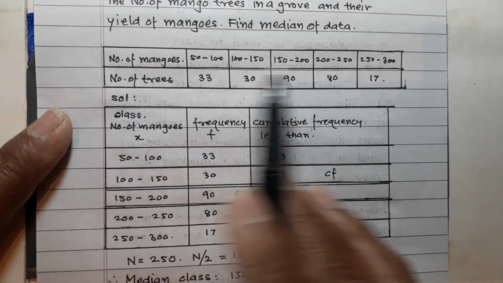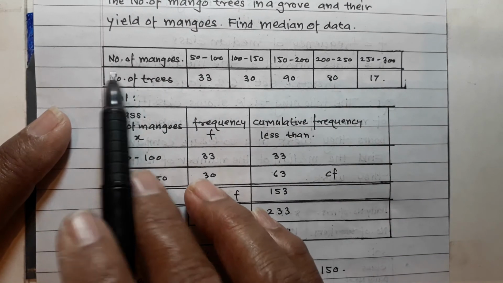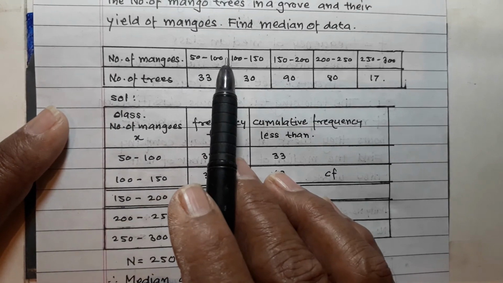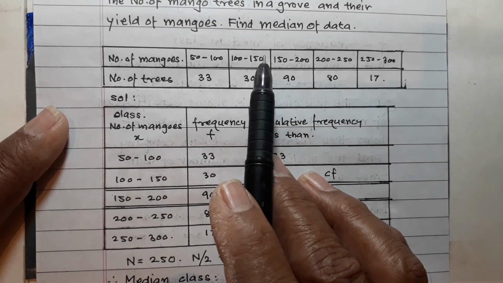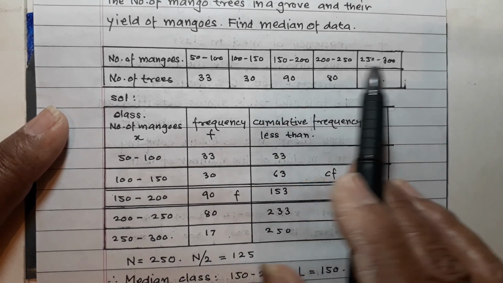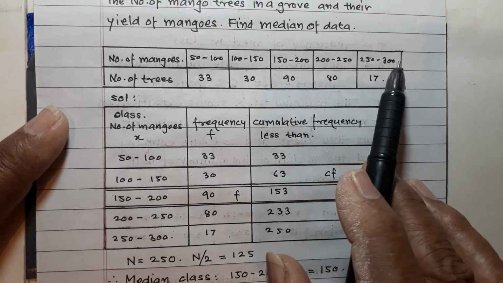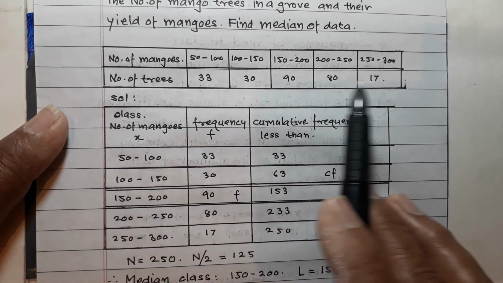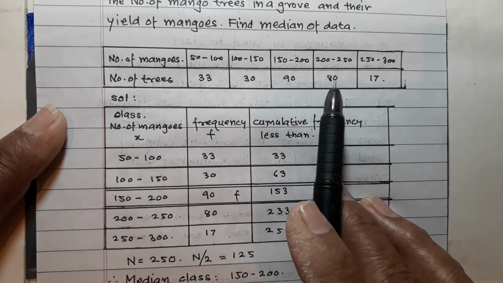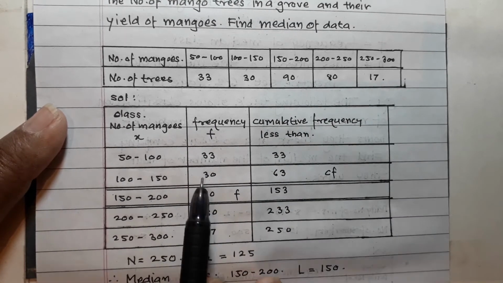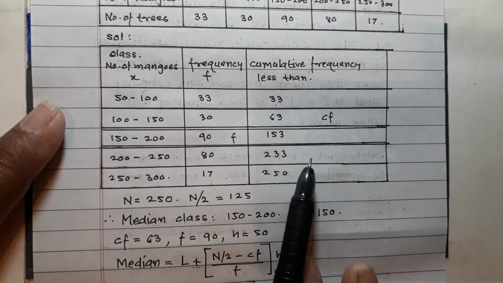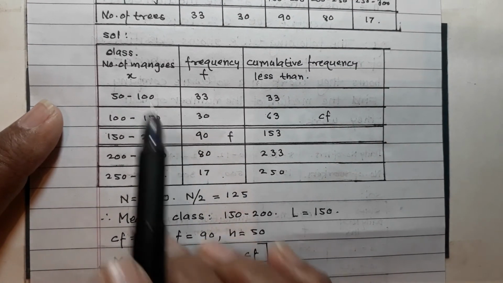Here the frequency distribution table is given: number of mangoes, number of trees, 50 to 100, 100 to 150, 150 to 200, 200 to 250, 250 to 300, and these frequencies are given: 33, 30, 90, 80, 70. Now try to understand the solution. Find the median of the given data.